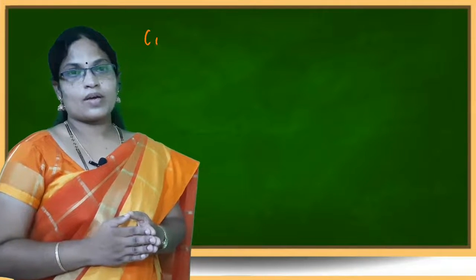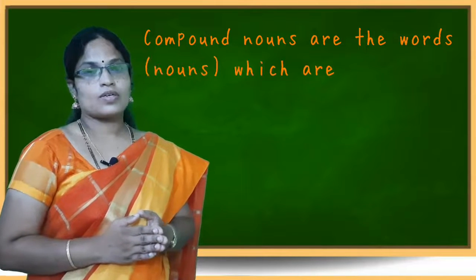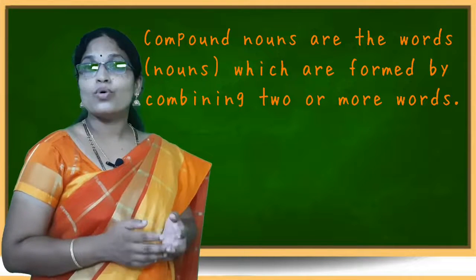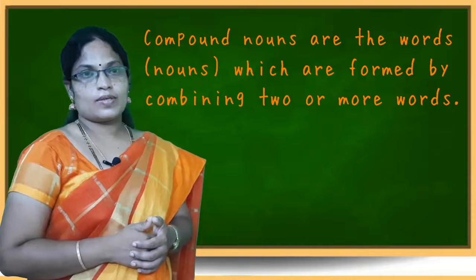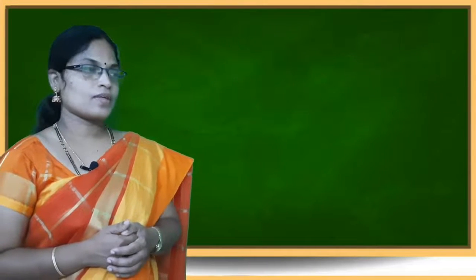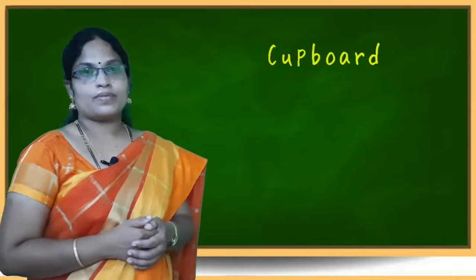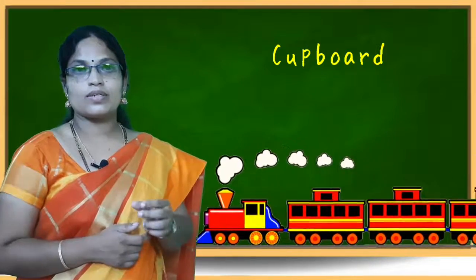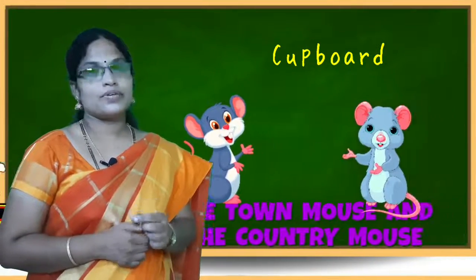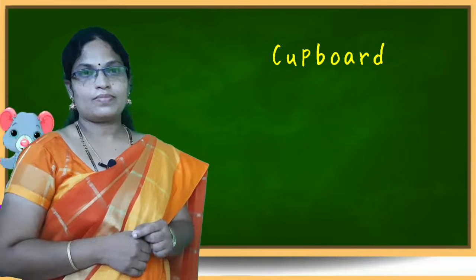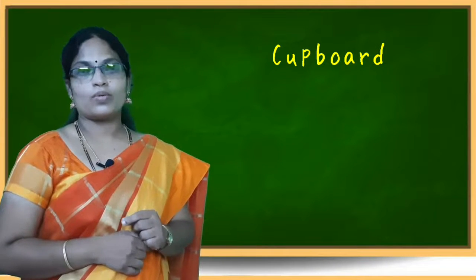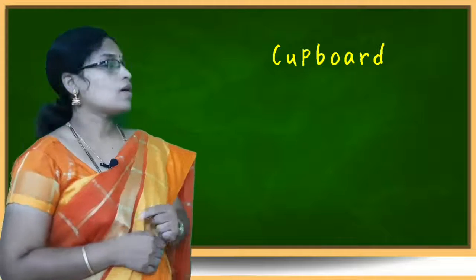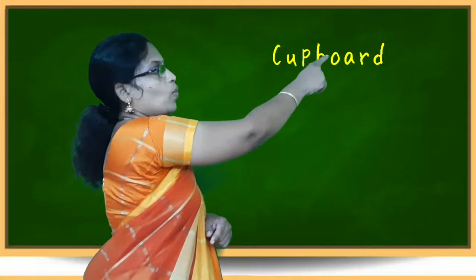Compound nouns are the words which are formed by combining two or more words. Let us learn with an example. Cupboard. You have seen this word in your lesson, the town mouse and the country mouse. Cupboard is a compound noun. It is a combination of two words. Cup, board.